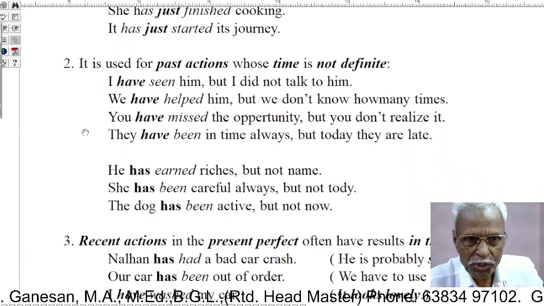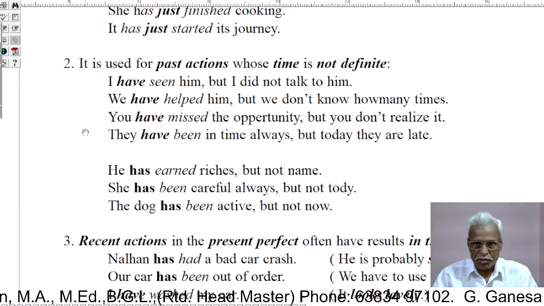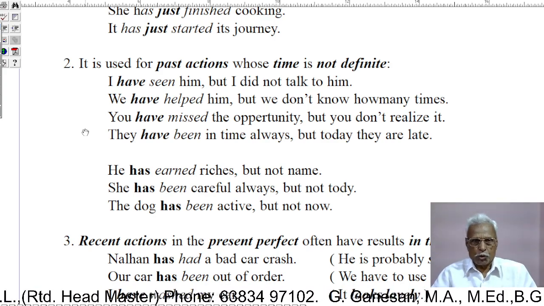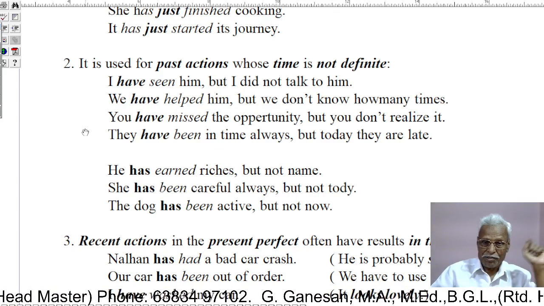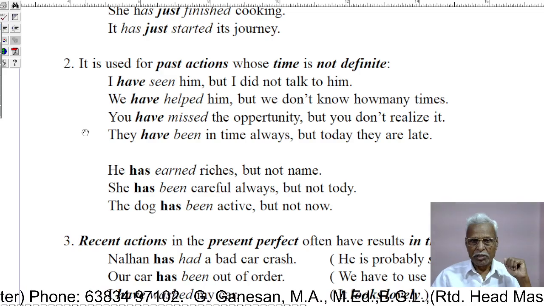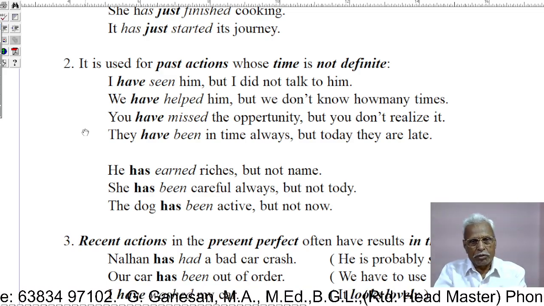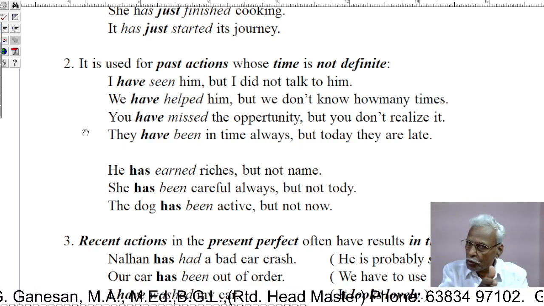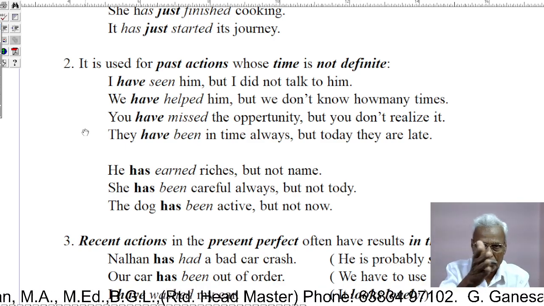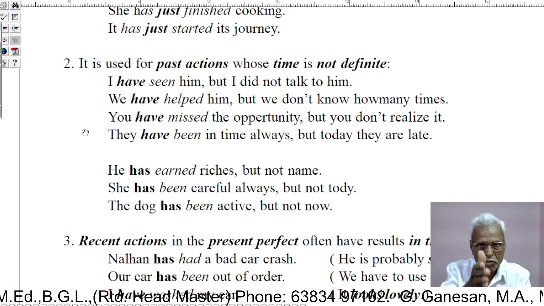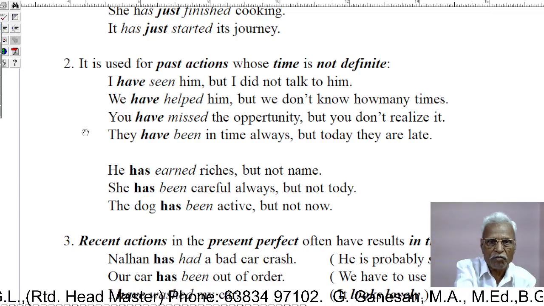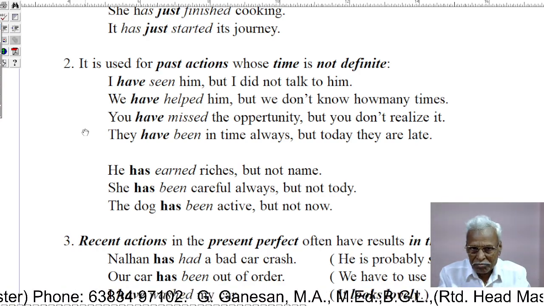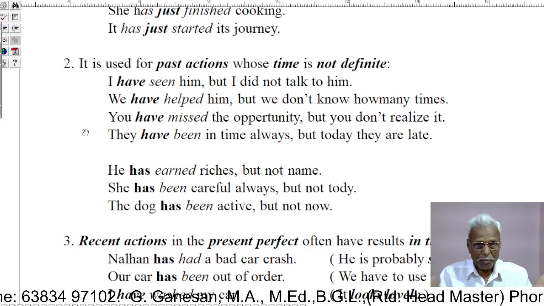Then, the second use: it is used for past actions whose time is not definite. That is, the present perfect is used to express actions which happened in the past, but the exact time of their happening is not known. Let us see. I have seen him, but I did not talk to him.